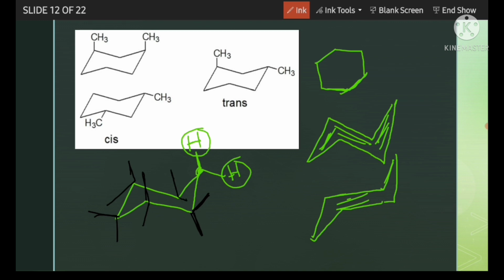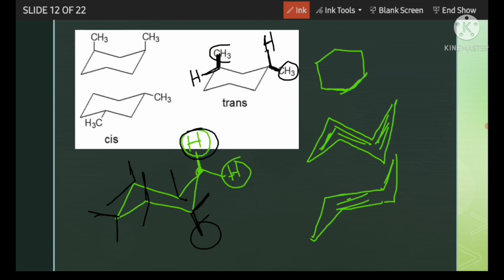So for any substituted cyclohexane, if for two groups one is up and one is down, then that will be called trans. And if both are up or both are down, that means both are on the same side, that will be called cis. Here you can see, here methyl is here, but hydrogen is here. For this side also methyl is here, hydrogen is here.